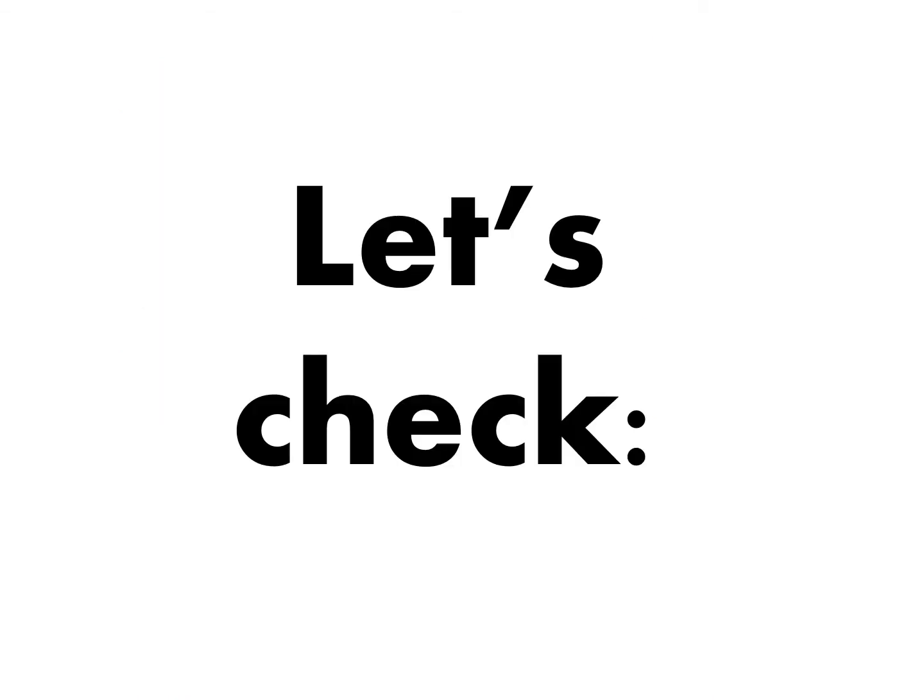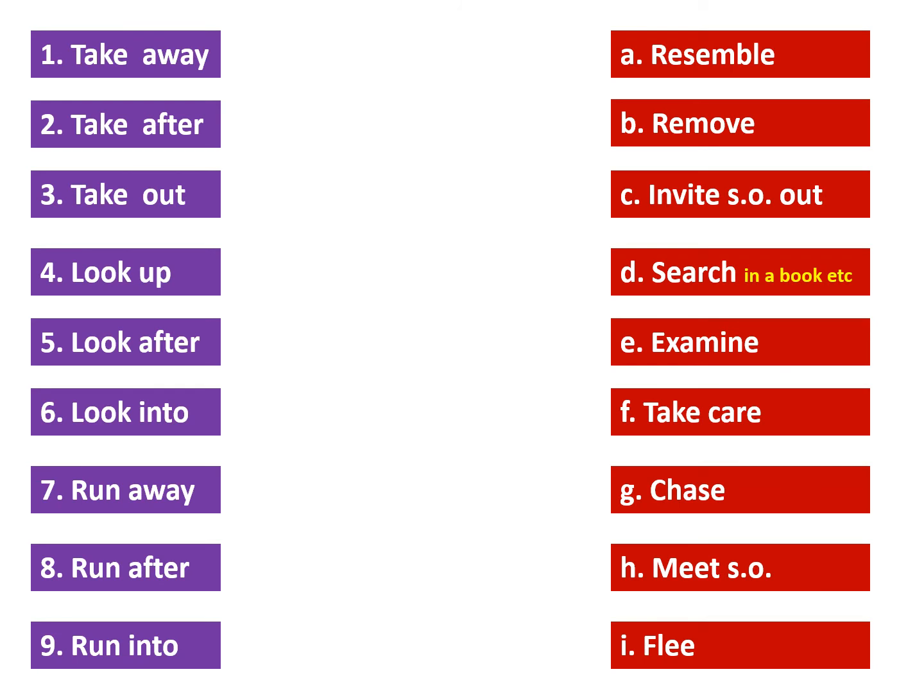Now, let's check whether you remember some of the definitions of the phrasal verbs we talked about. Okay, the phrasal verbs are on the left of your screen and their meaning on the right of your screen. So, take away. What does take away mean? Does it mean resemble?